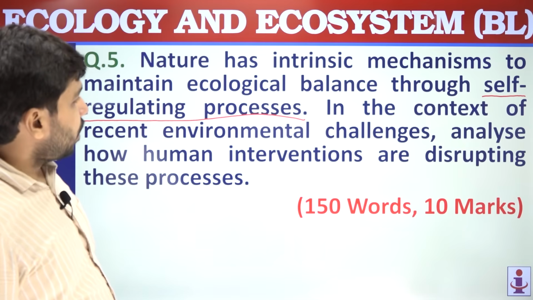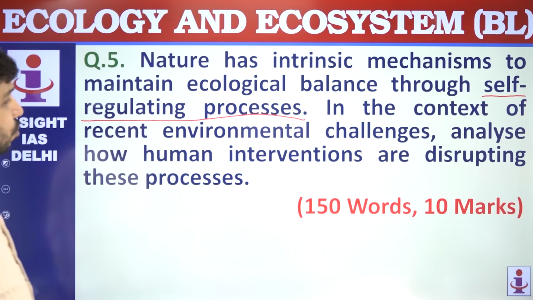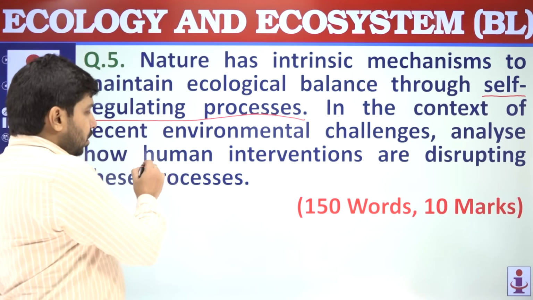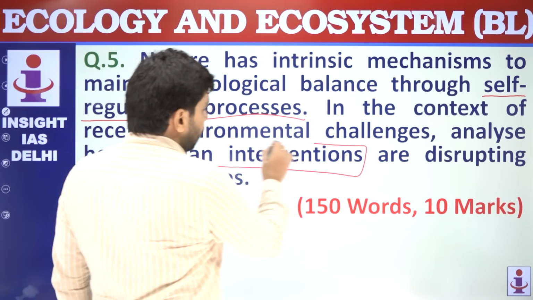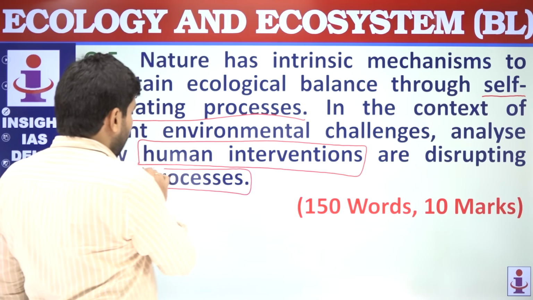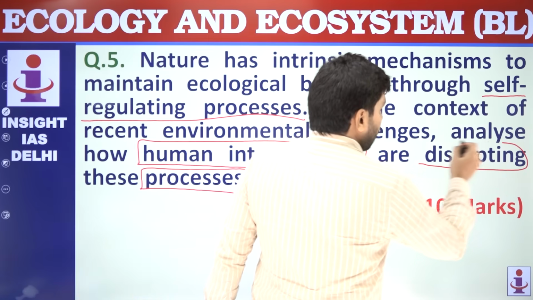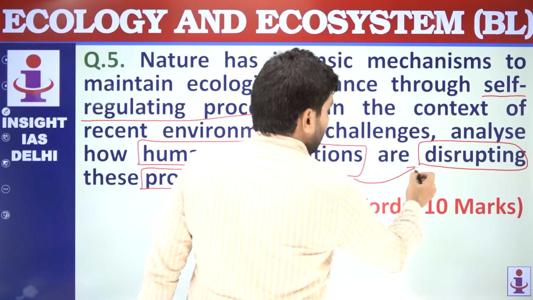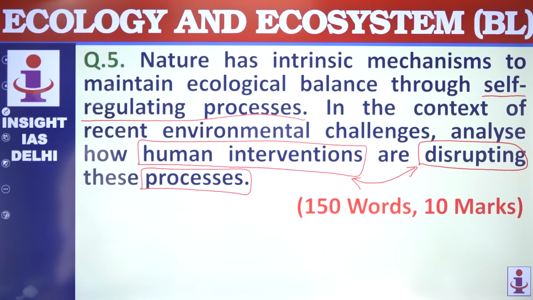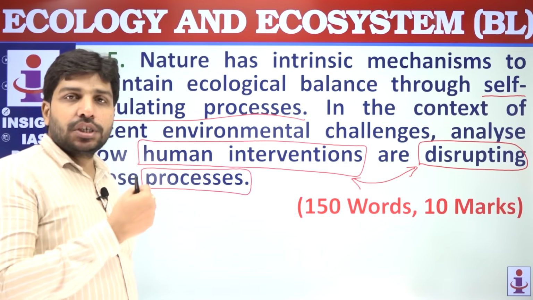In the context of recent environmental challenges, analyze how human interventions are disrupting these processes. So the question is expecting you to establish the connection between human interventions and disruption of self-regulating processes. This is the connection that you need to establish in the question. First, you define self-regulating processes. Like you can give example of nutrient cycling. You can give example of predator-prey relationship. You can give example of ecological succession.